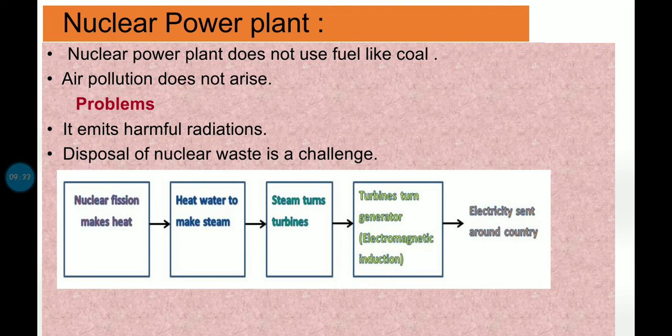Another thing, if by chance any accident takes place in the nuclear power plant, it can be very fatal. That means it can be very harmful or very dangerous for the human beings who are working over there, as well as the nearby persons. So an accident may take place due to the harmful radioactive elements which are emitted through nuclear fission. All right.